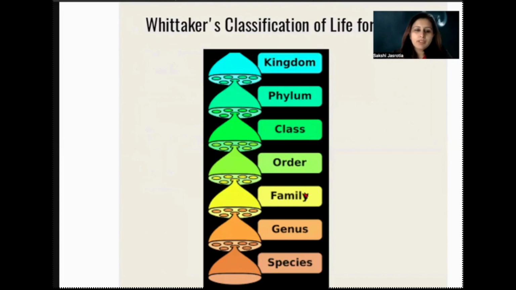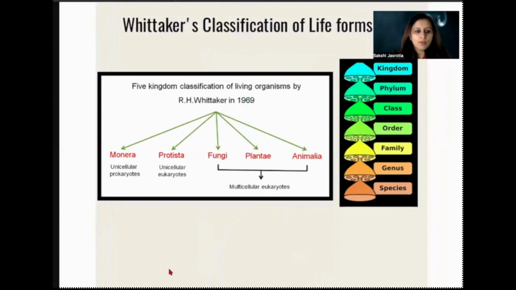So as we talked about in the previous chapter, the kingdom classification was further divided into these taxonomical units, that is phylum in case of animals, and division in case of plants, right? Class, order, family, genus, and species. From general to specific, all the organisms have been put under these classifications, right? So we are going to start with the first 3 kingdoms in this chapter.